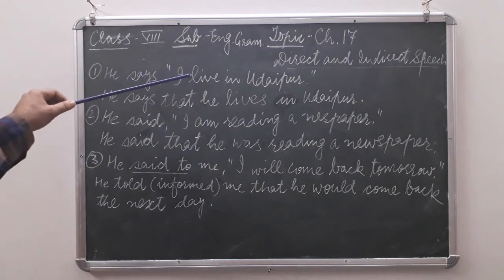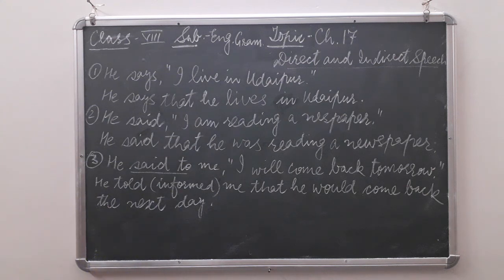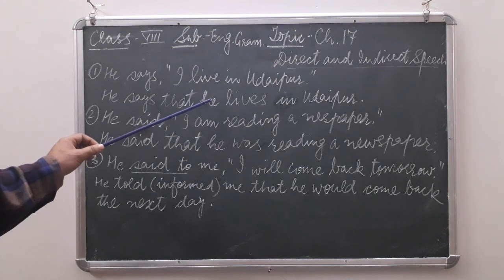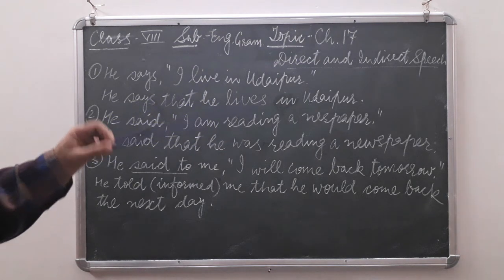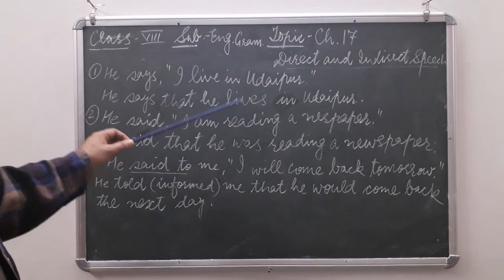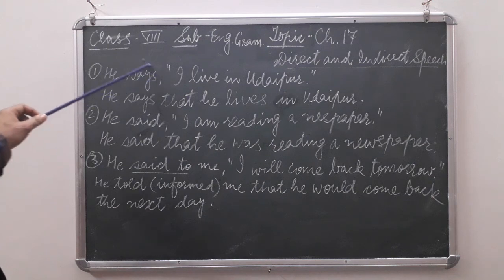Now how can we convey the same thing in our own words? It will be called indirect speech. Let us see. He says that. It will not change. Says is a reporting verb. It will not change. He says that. Now, here "I" is who? "I" here is he. That is why it has become "he". He says that he. Then it is simple present. That is why it will also remain in simple present, because the reporting verb is given in present form.